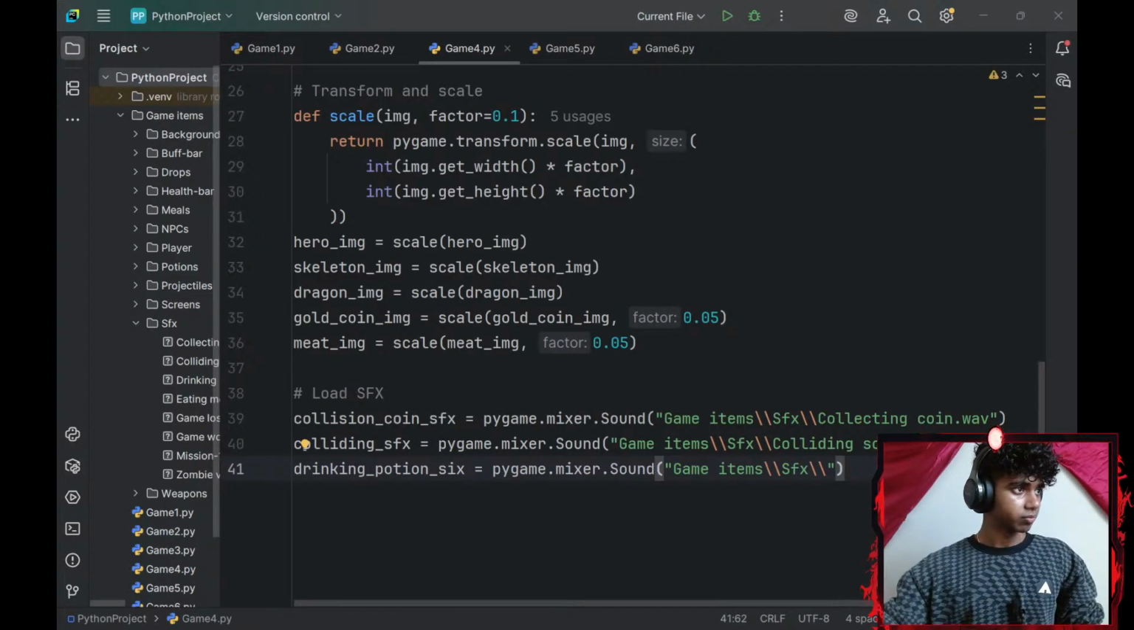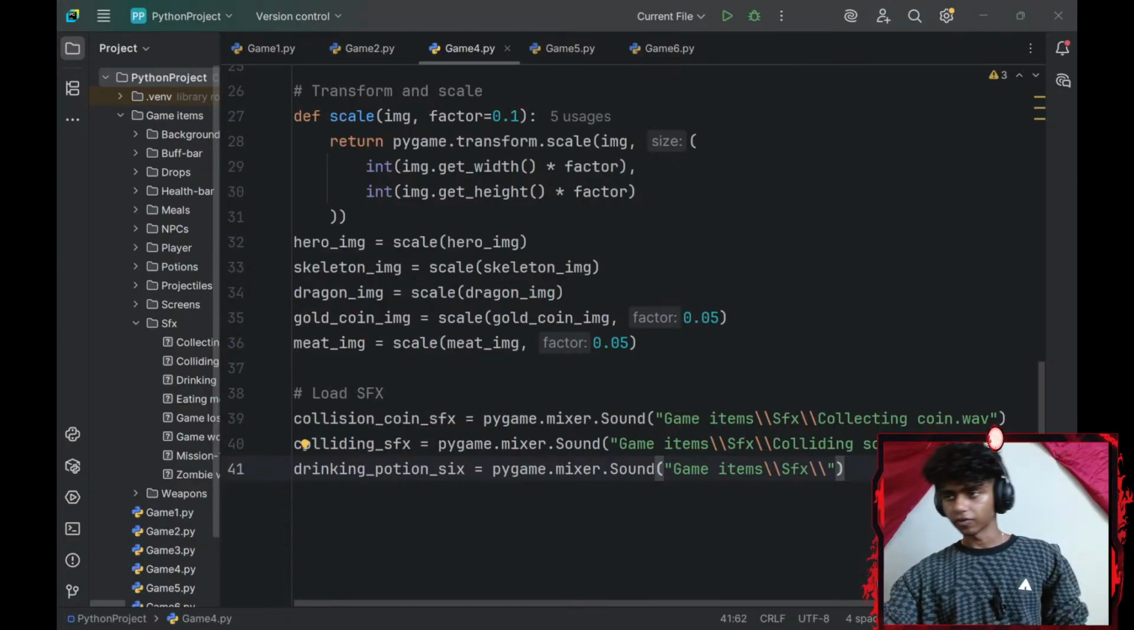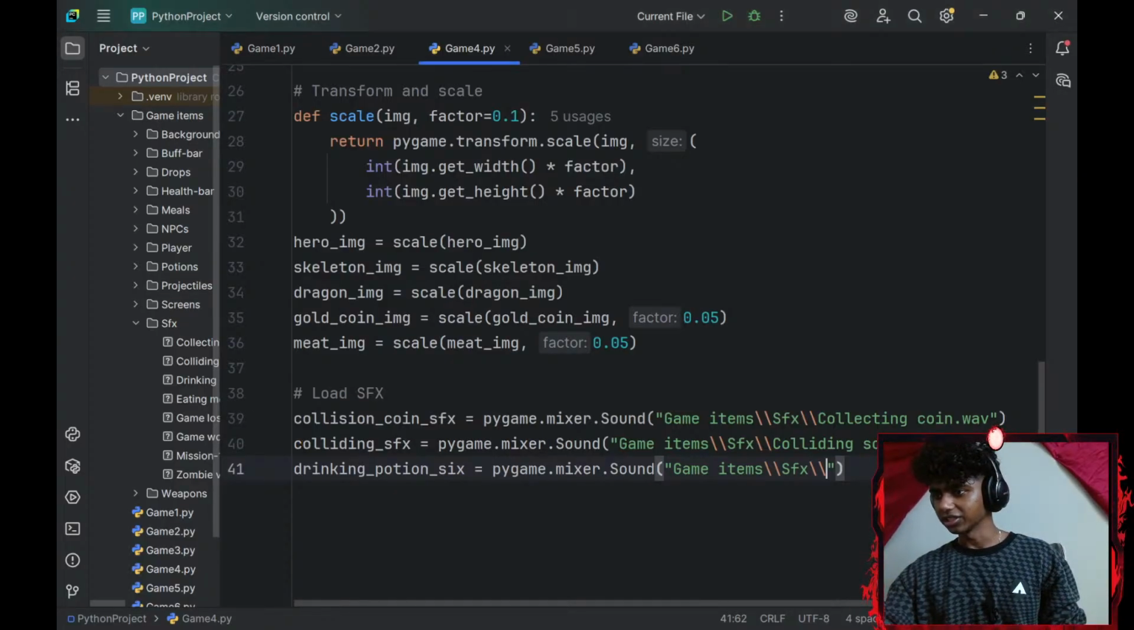Okay, maybe I increased my volume. Okay, perfect. I should have charged my headphones. Oh my gosh, this is kind of annoying.